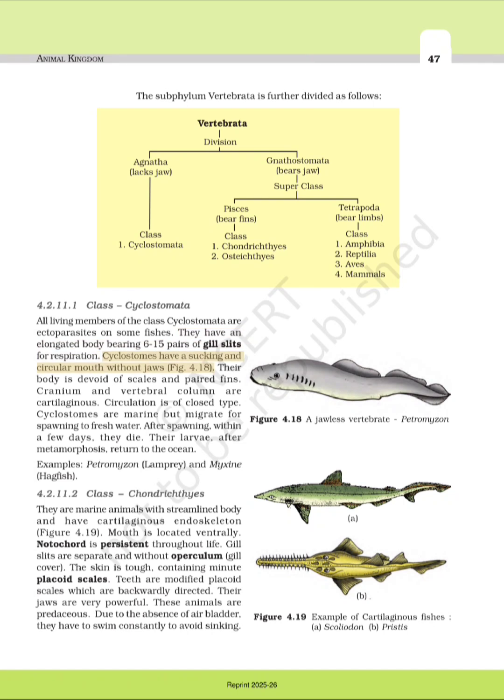Fig. 4.18. Their body is devoid of scales and paired fins. Cranium and vertebral column are cartilaginous. Circulation is of closed type. Cyclostomes are marine but migrate for spawning to fresh water. After spawning, within a few days, they die. Their larvae, after metamorphosis, return to the ocean. Examples: Petromyzon, lamprey, and Myxine, hagfish.